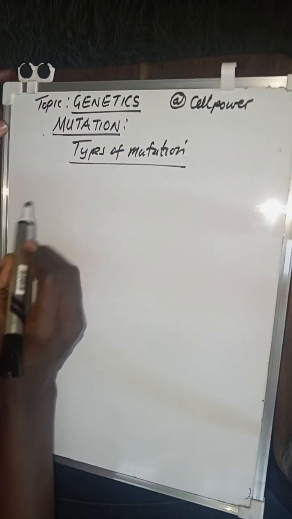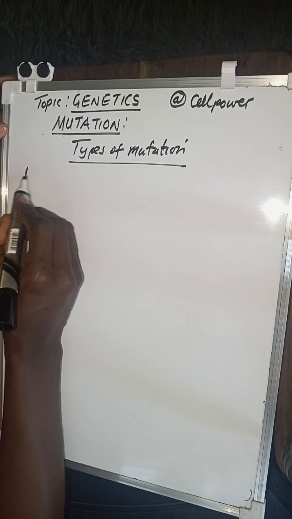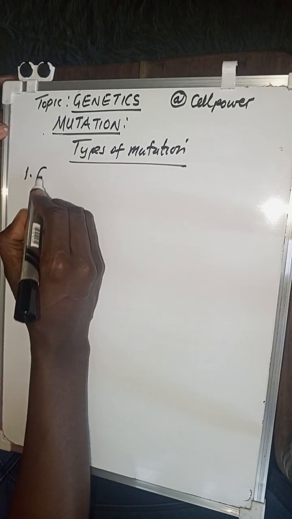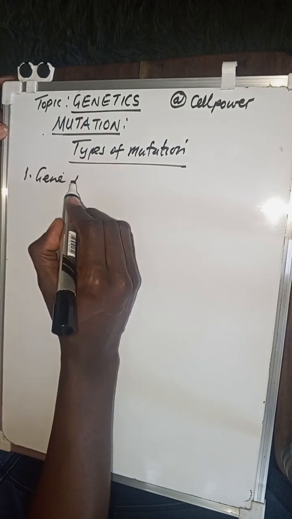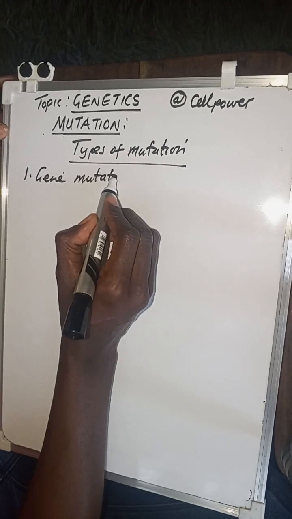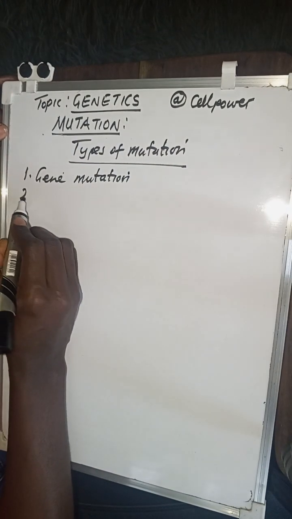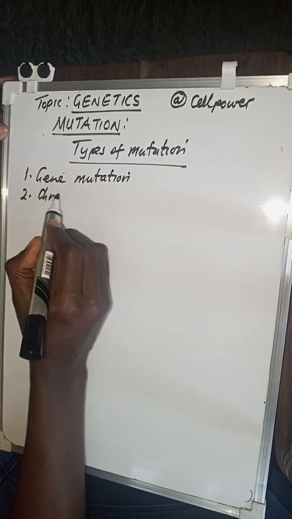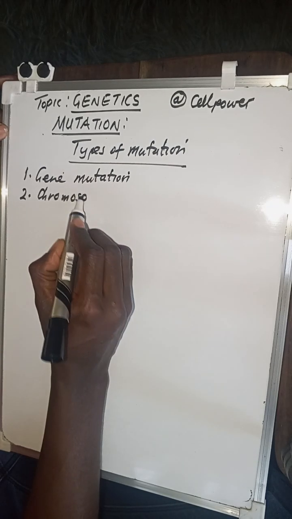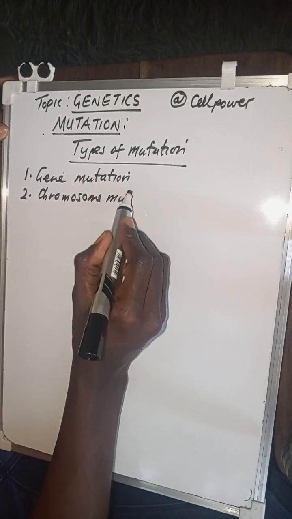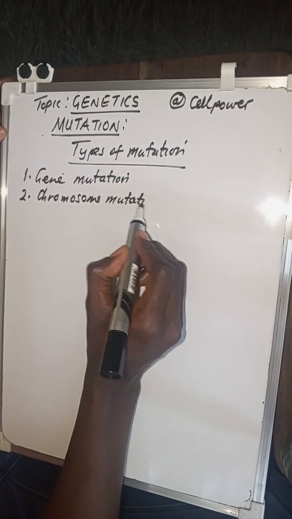Well, from an O-level perspective, you're just going to focus on either a gene mutation or a chromosome mutation. That is what you're going to look at.